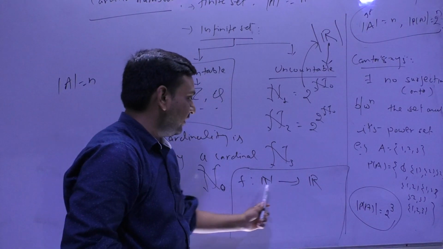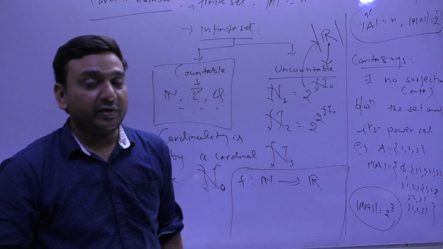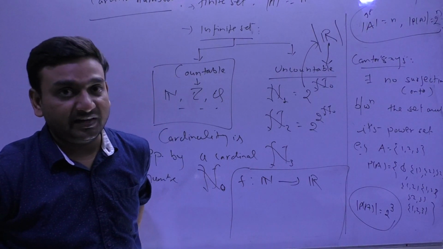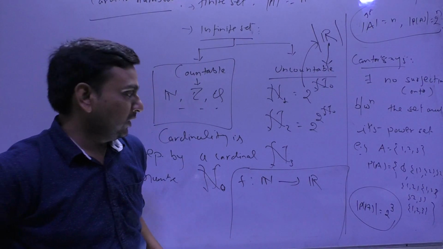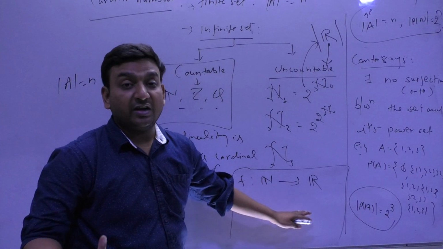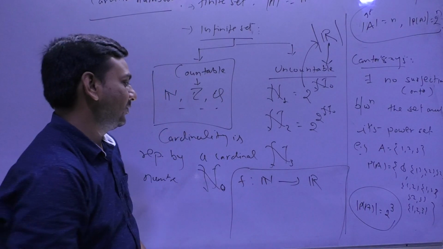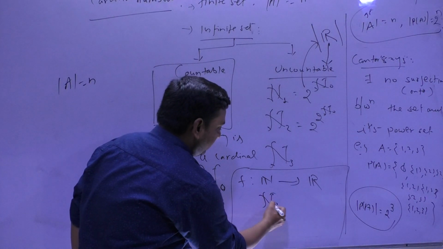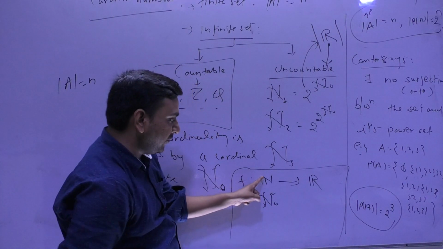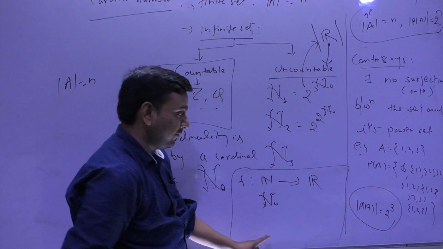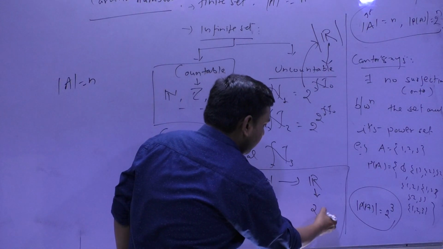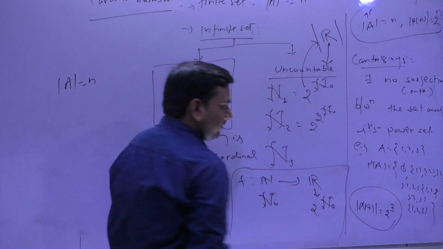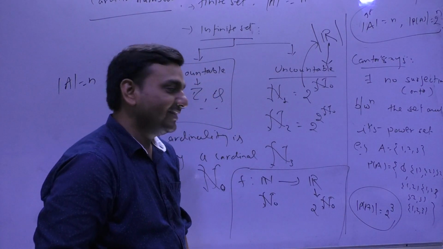Let's define some F from N to R, and if F comes to be surjective or bijective, meaning onto and one-one, then I will say R is countable, otherwise not. Okay. So what is the cardinality of N, my child? Alpha null means the number of elements in N is alpha null. What is the cardinality of R? 2 raised to the power alpha null.